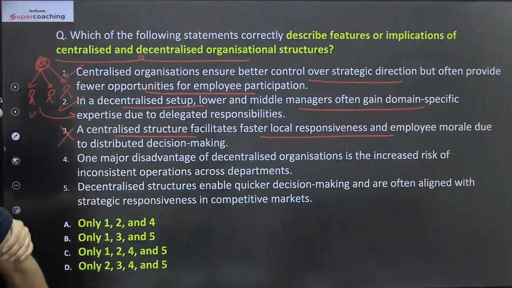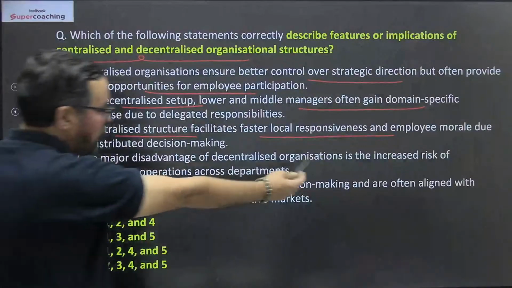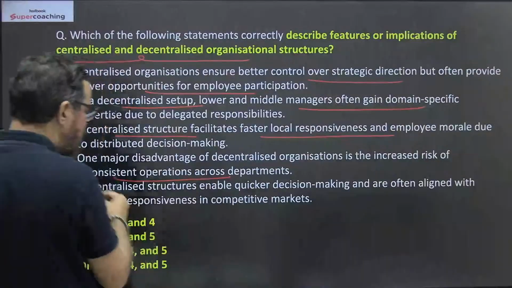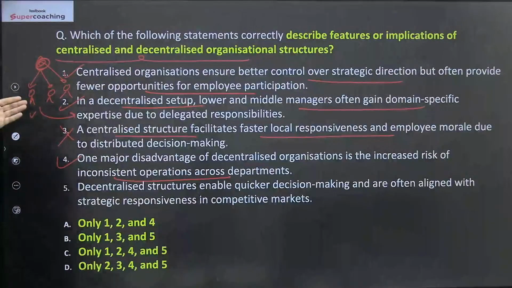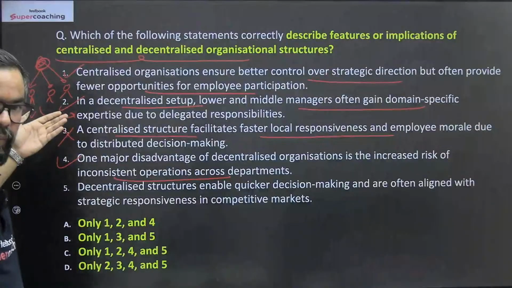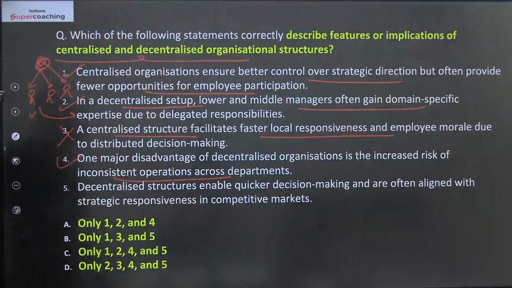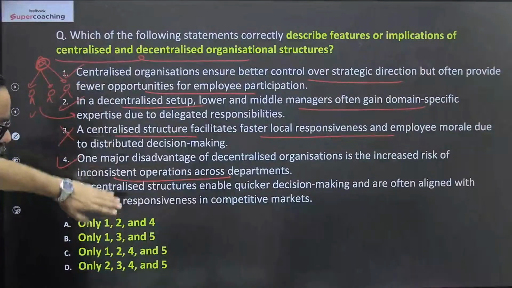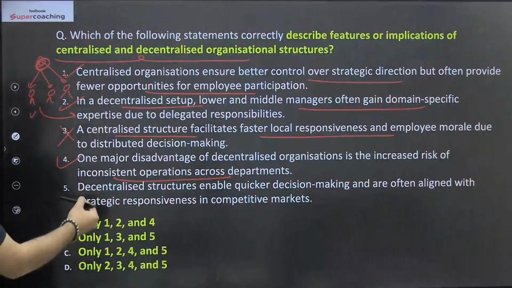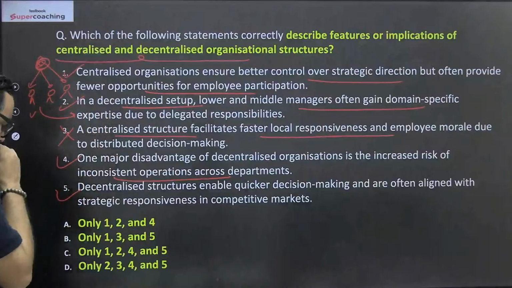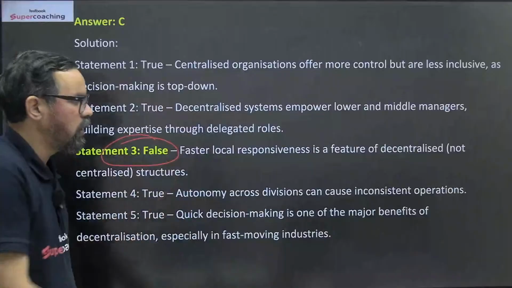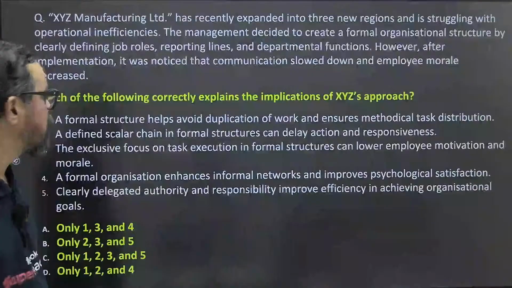One major disadvantage of decentralized organization is increase in risk of inconsistent operation across department. It can be sometimes people they misuse their power in others. ऐसा हो सकता है. Decentralized structure enable quicker decision making. Yes, इसका reverse जा रहा है, and often align with the strategic responsiveness. So 1, 2, 4, 5. 1, 2, 4, 5 means option C will be right answer for this particular question. Correct है? All right. चलो next one.